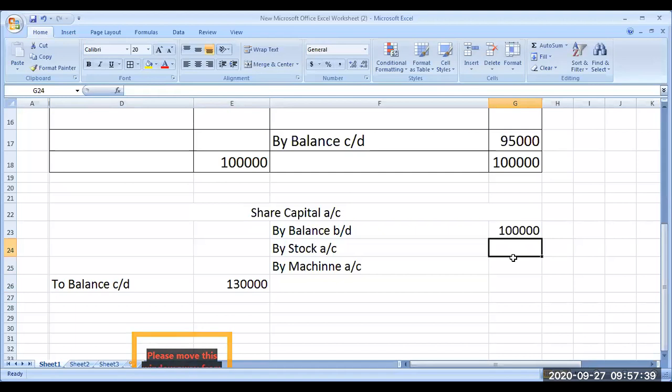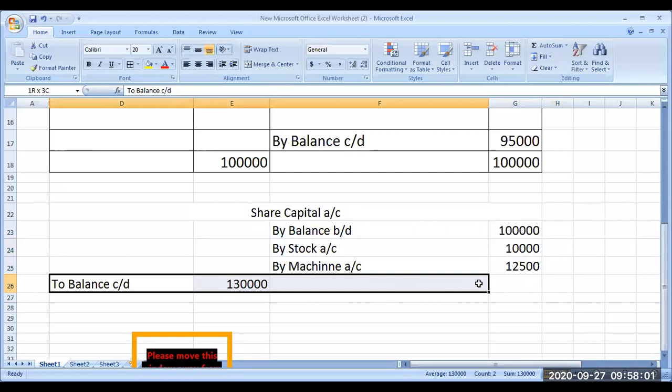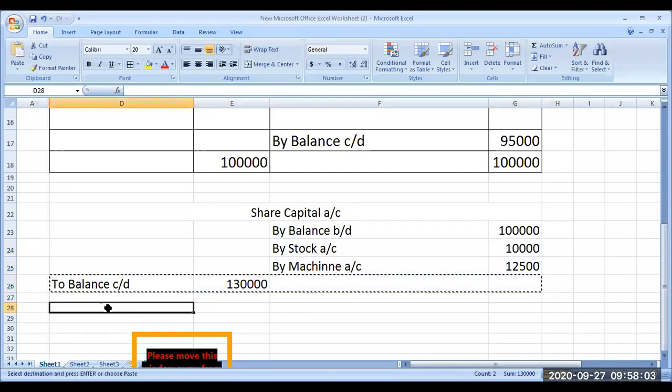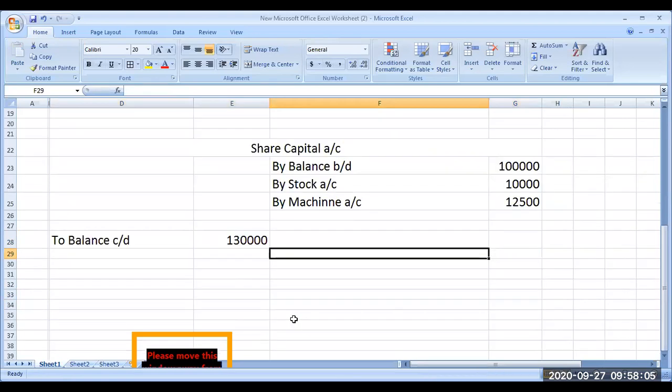Stock is for 10,000. Machinery is 12,500. Look at this. They are buying worth only 22,500. But they are giving the stake in the business for more than that. How much are they giving the stake for? They are giving stake for rupees 30,000. Look at the second point in additional information. Assets of another company were purchased for a consideration of 30,000.